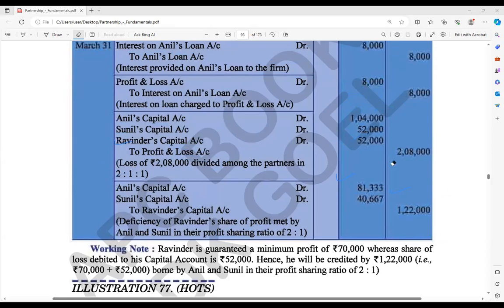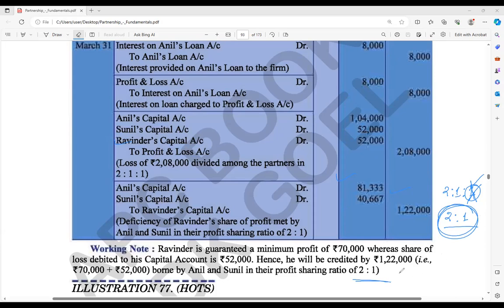Their ratio was 2 is to 1 is to 1. Concentrate. Now 1 goes out, Ravinder goes out. The other persons are who? Those two persons, Anil and Sunil. So the ratio now is 2 is to 1. Like that, if the new profit sharing ratio or sacrificing ratio is not given, at that time we should deal like that only. So 2 is to 1.